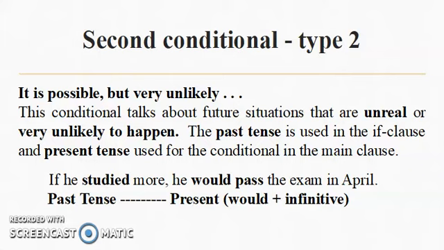We use the past tense for the if clause and the present conditional in the main clause. For example, if he studied more, he would pass the exam in April. We can tell from this that he's not studying, and it's unlikely he's going to study more, so therefore passing the exam in April is going to be very unlikely indeed.